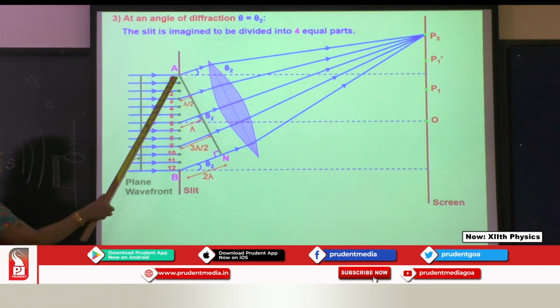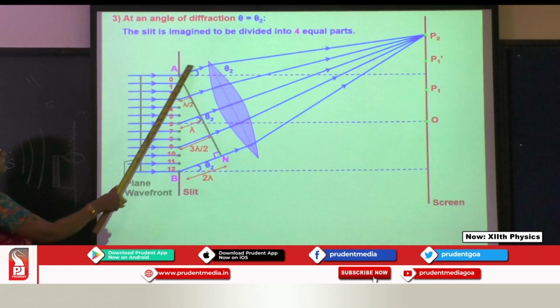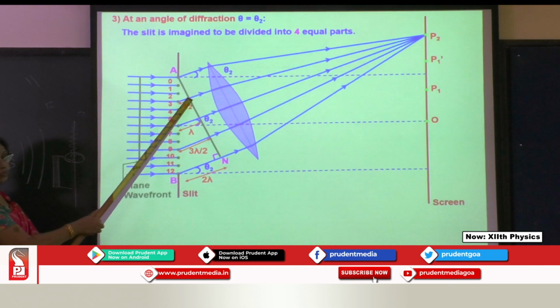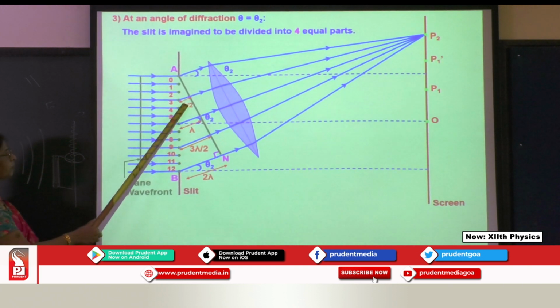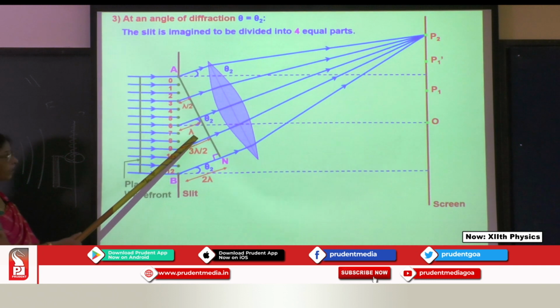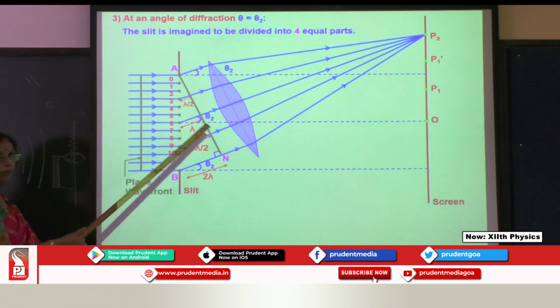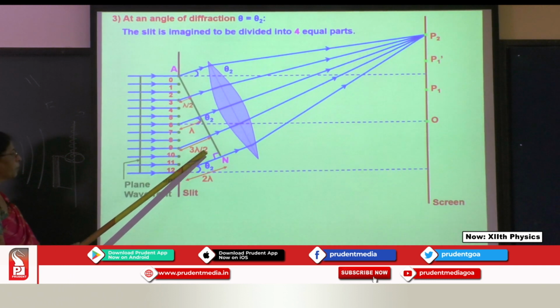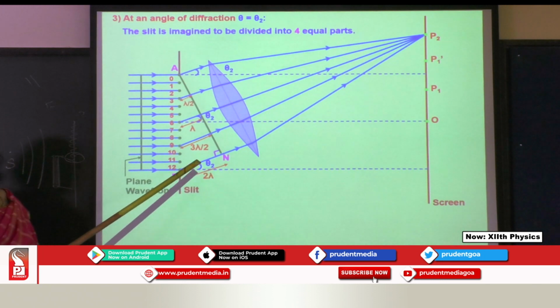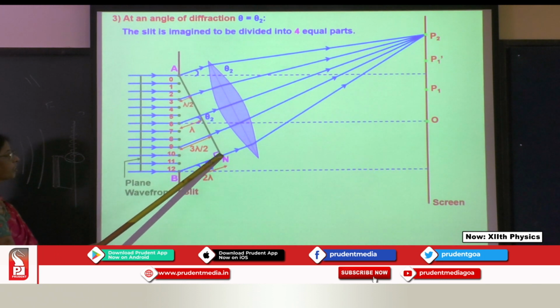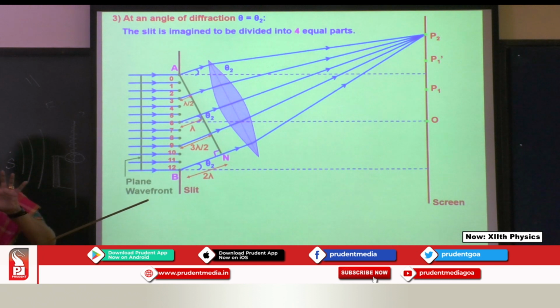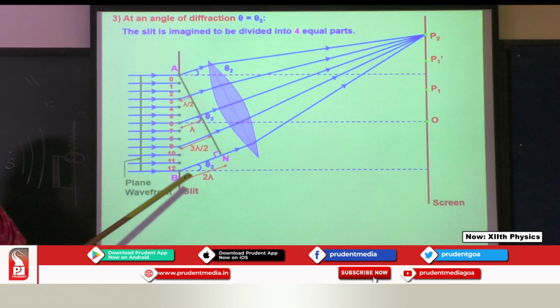So what is the difference over there? This is traveling lambda, there is a difference of lambda by 2 phase here. Here another lambda by 2 plus lambda by 2, lambda, again lambda plus lambda by 2, 3 lambda by 2 plus lambda by 2, 5 lambda. So here the path difference is 5 lambda by 2. So here also there is a difference.